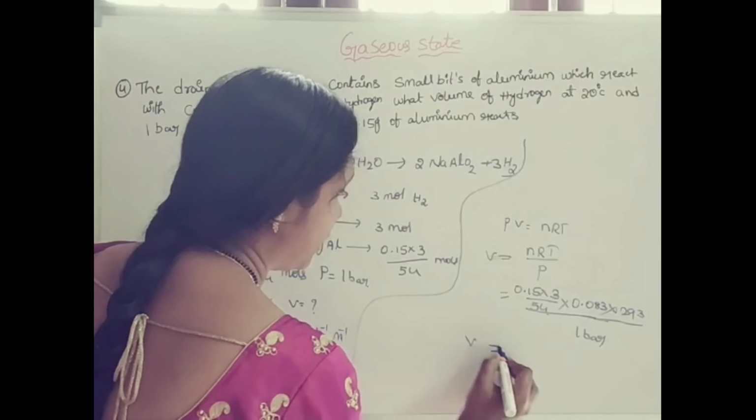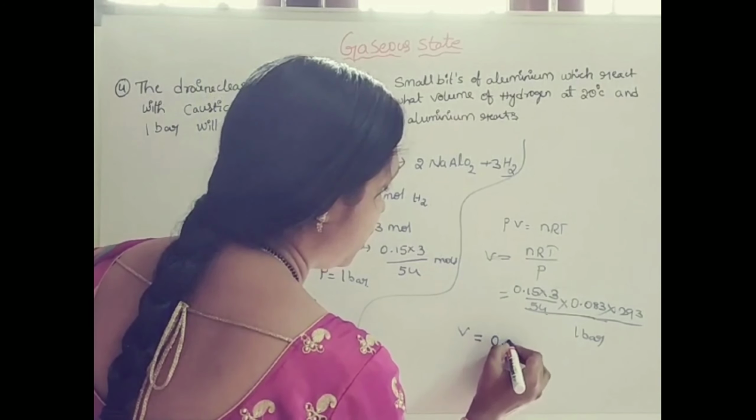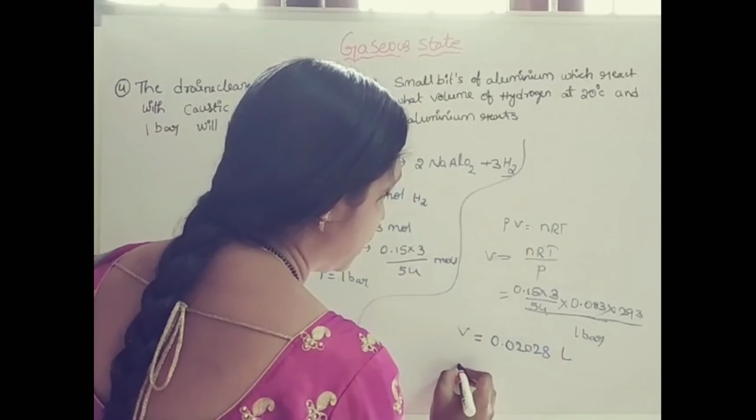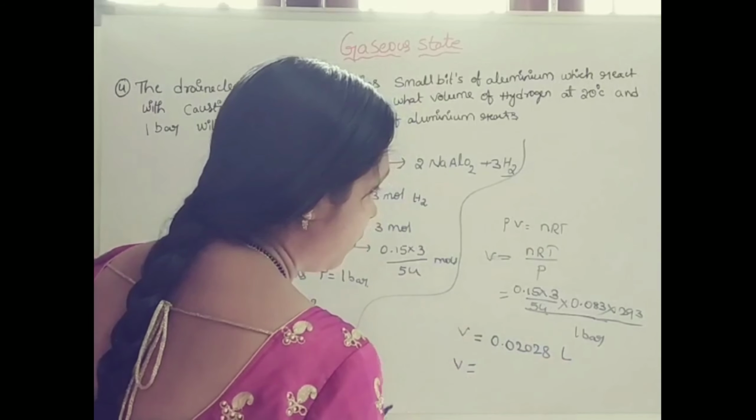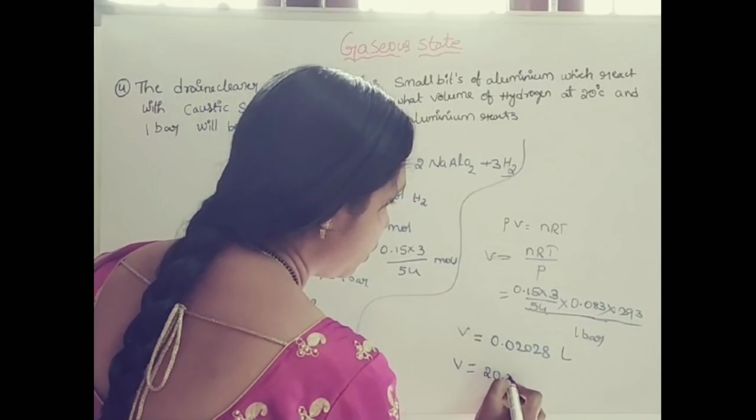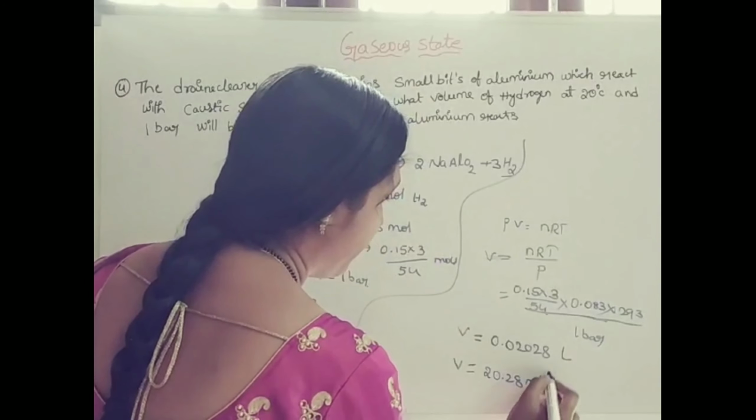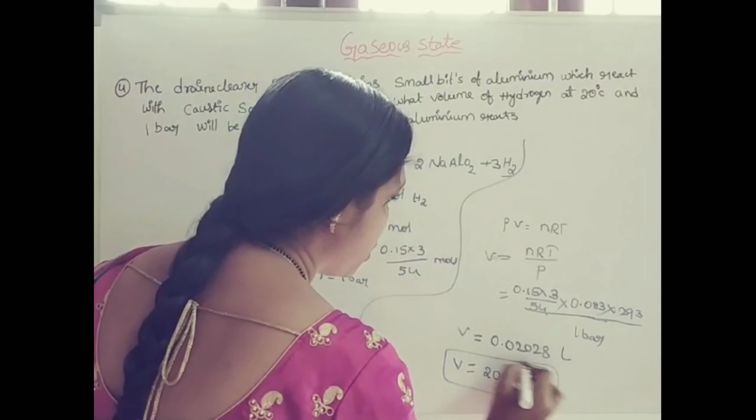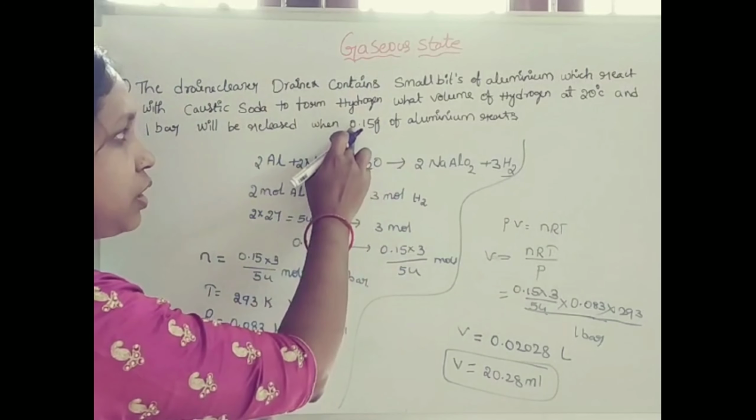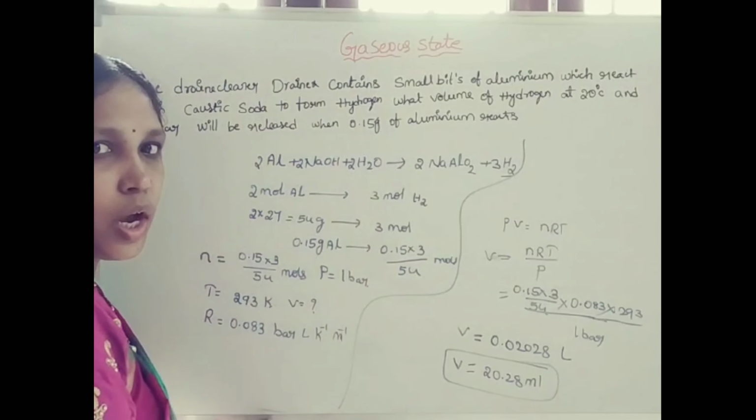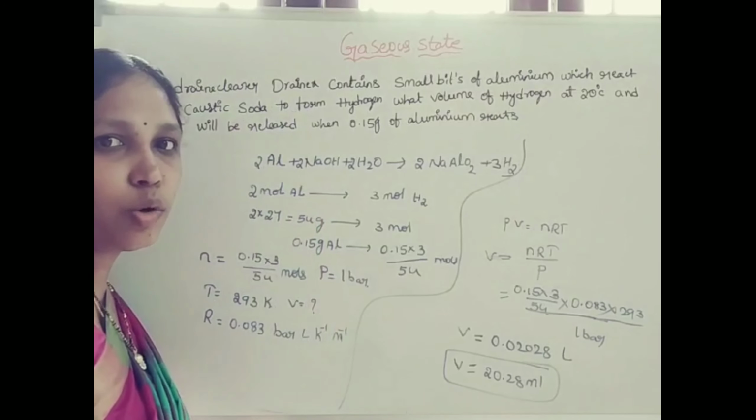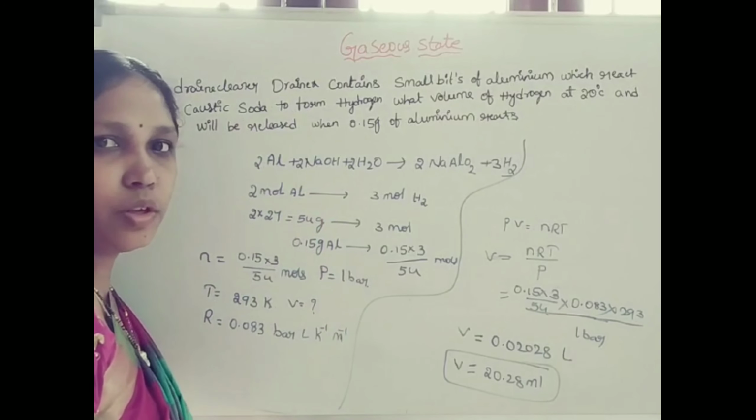Finally, we will get 0.02028 liter. Converting into ml, that is equal to 20.28 ml. This much volume of hydrogen is released when 0.18 grams of aluminium reacts with caustic soda.